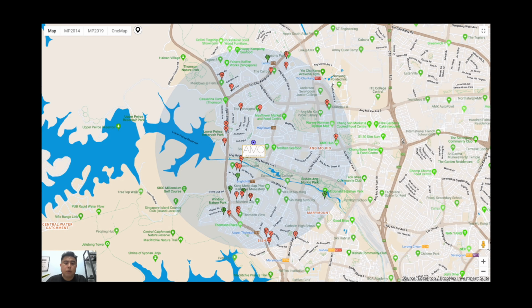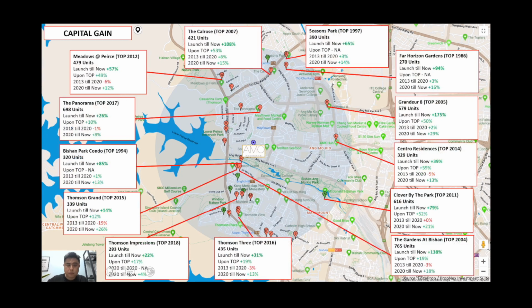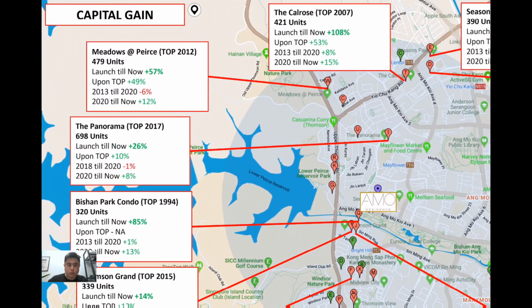So what I did was I pulled out the map, and then from here, number 1, we'll be looking at capital gain of all these past launches at this location. How have they all performed? This is a very easy way where I point out all the project locations, and you can see how their performance has been from the day they were launched until now. Let me just zoom in.